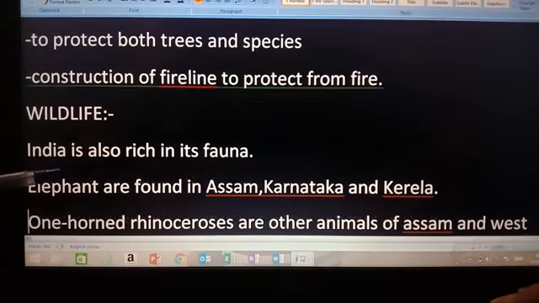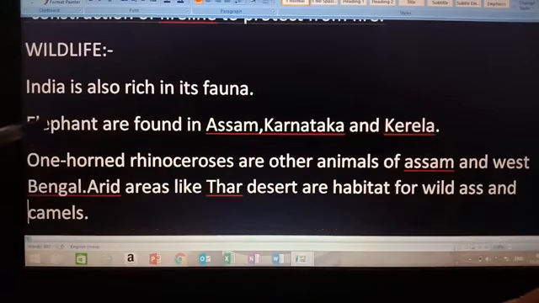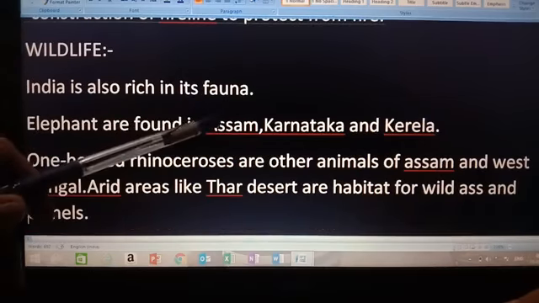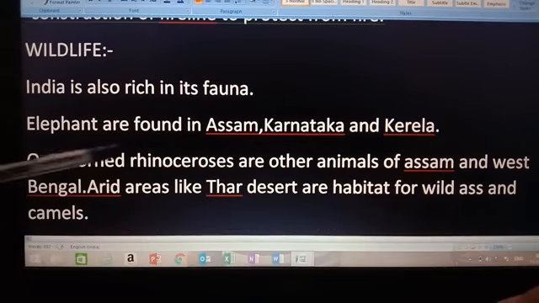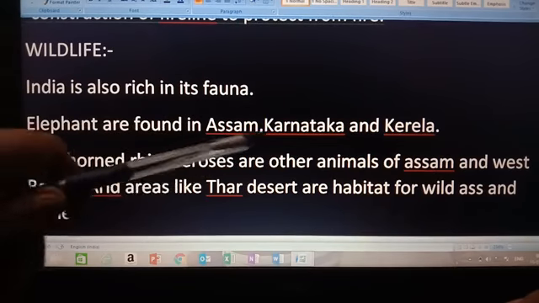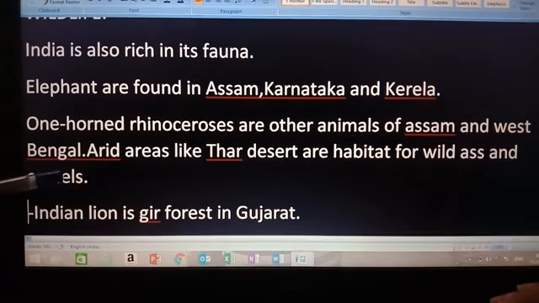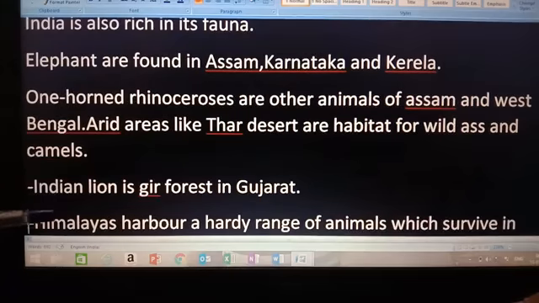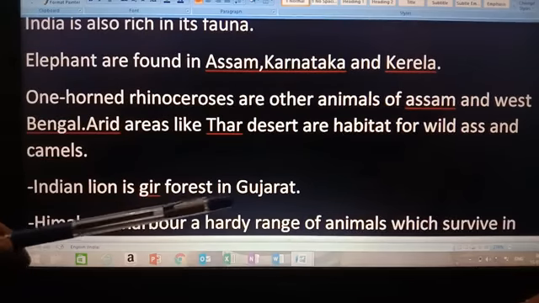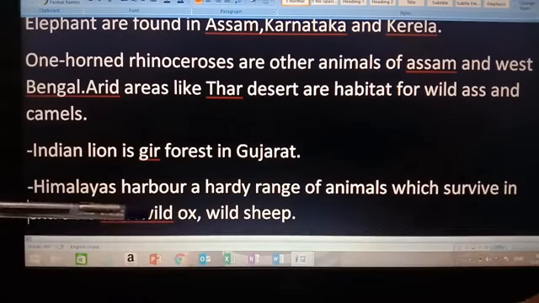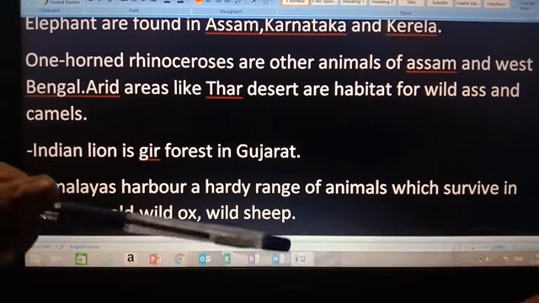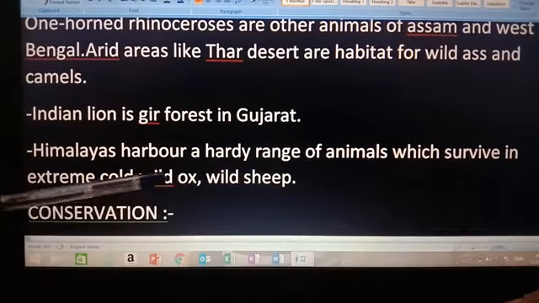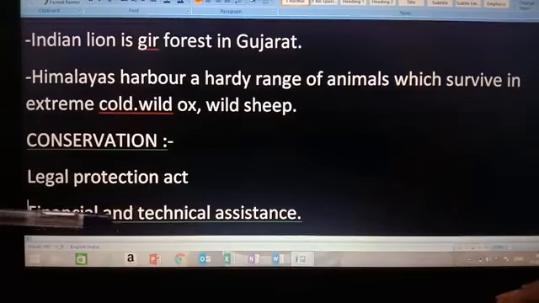Okay, wildlife. India is also rich in its fauna. Fauna means animals and flora means plants. Elephants are found in Assam, Karnataka and Kerala. One-horned rhinoceros are found in Assam and West Bengal. In arid regions like the Thar Desert, wild ass and camels are found. The Indian lion is in Gir forest in Gujarat. Himalayas harbor a hardy range of animals which survive in extreme cold, like wild dogs, wild sheep.